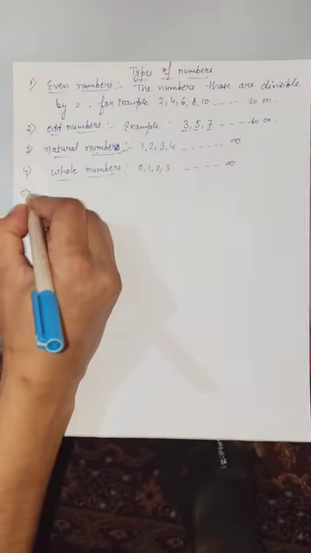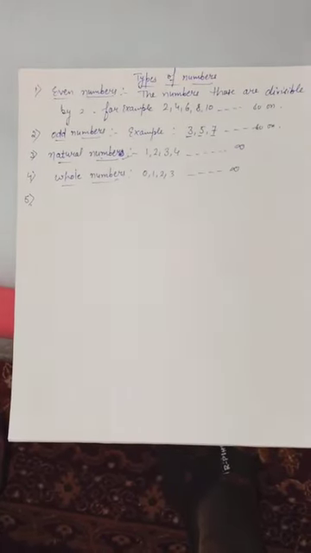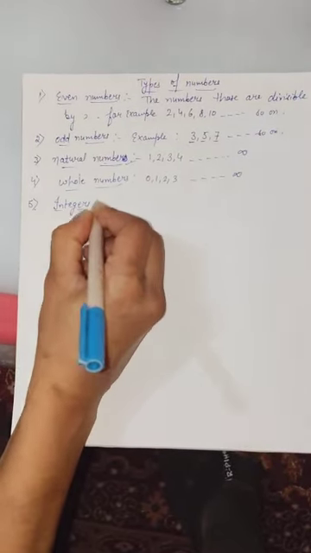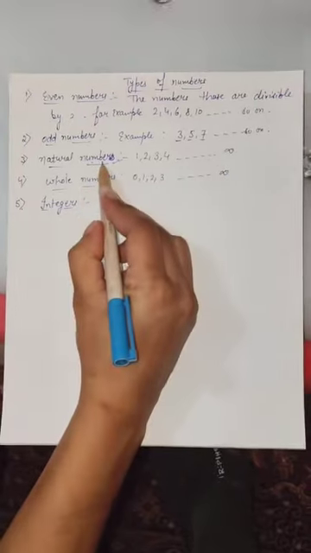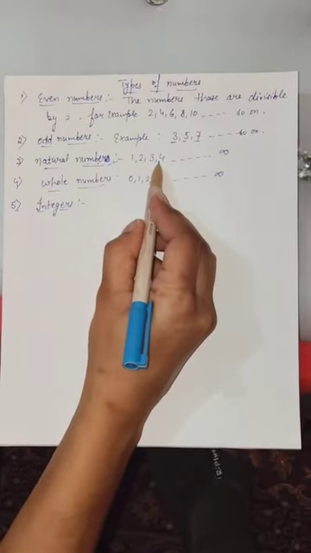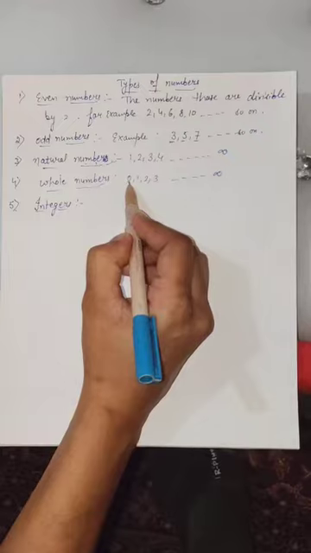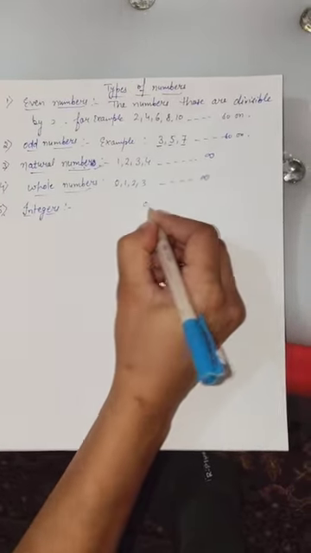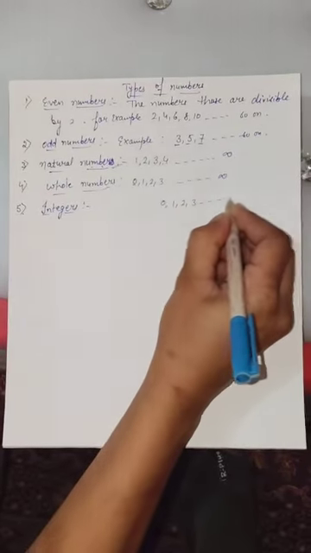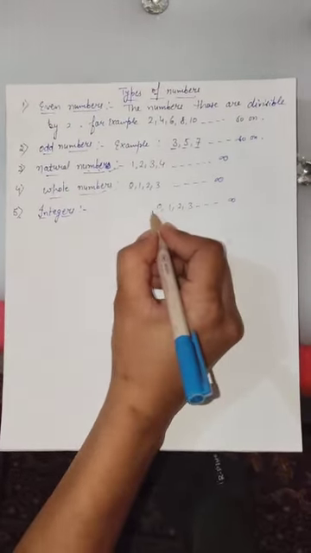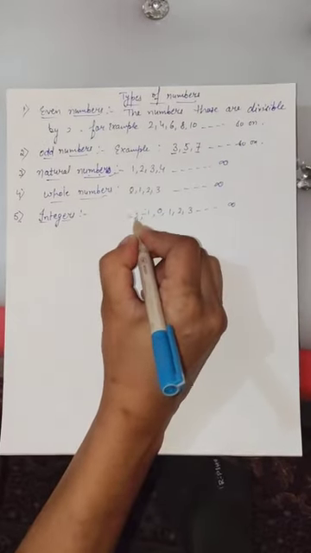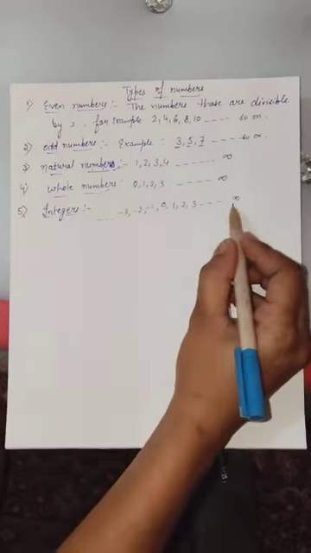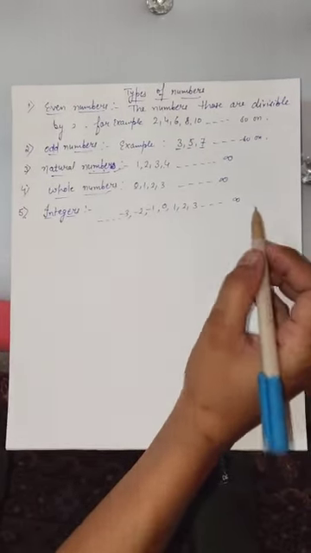Now move further. The fifth category is the integers. When we collect all the natural numbers and the negatives of natural numbers, including 0, they are called the integers. Example: 0, 1, 2, 3 up to infinity and negatives of natural numbers, that is -1, -2, -3 and so on. These types of numbers are called integers.